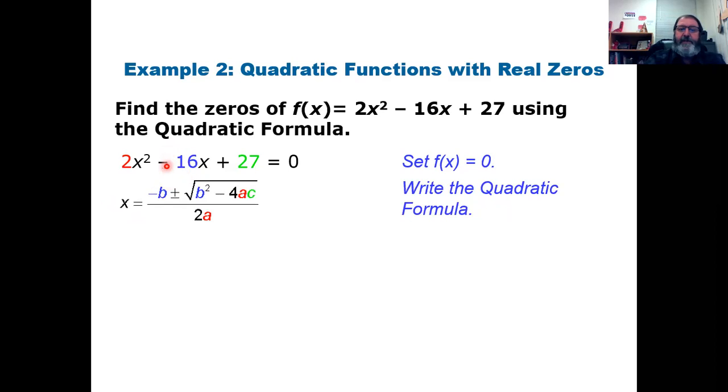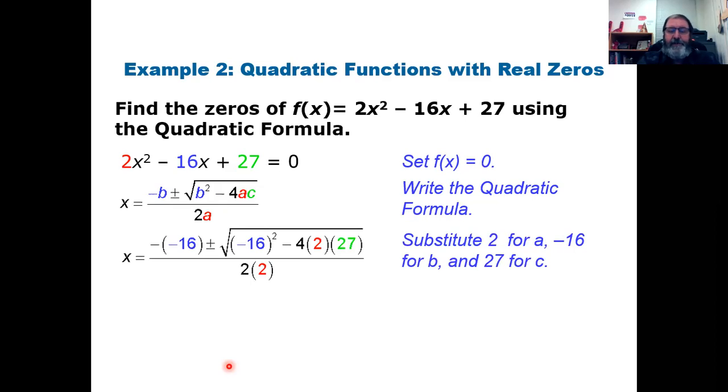The -16 is our B value, +2 is our A value, +27 is our C value. So I'm going to substitute in those values, and then I'm going to crunch some numbers. -16 squared is +256. 4 times 2, of course, is 8. 8 times 27 is 216.